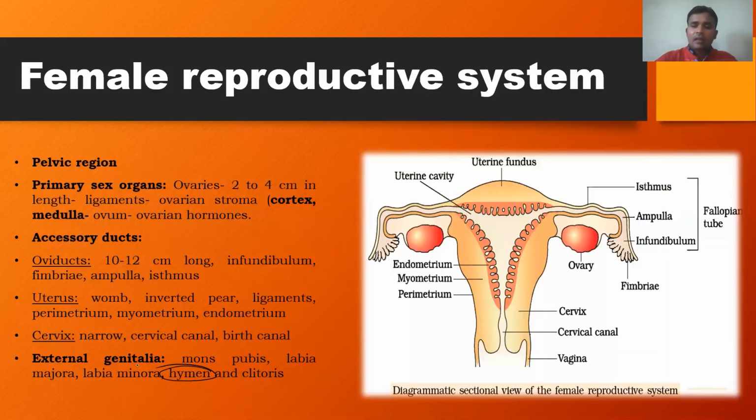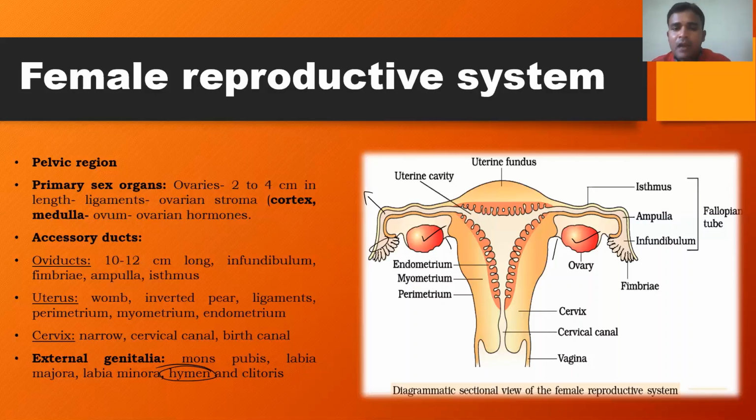One more diagrammatic representation is there. Before that, let me explain this. See, this is an ovary. These are the pair of ovaries. The ovaries are connected to the pelvic wall and the uterine wall with the help of ligaments. So these are the ligaments. And here is the oviduct or the fallopian tube, and I told about the different parts.